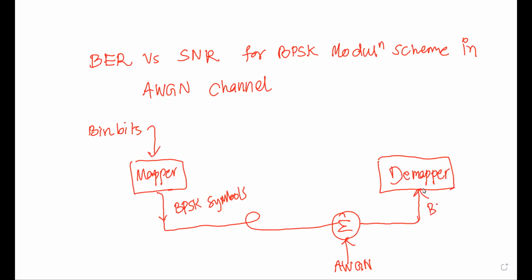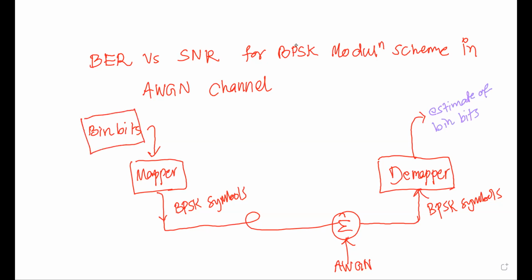which will take BPSK symbols as input, and it will give an estimate of its binary bits. These two should be the same, right? This binary bits and this estimate of binary bits. Should these two be the same or different? That is what we will find out.